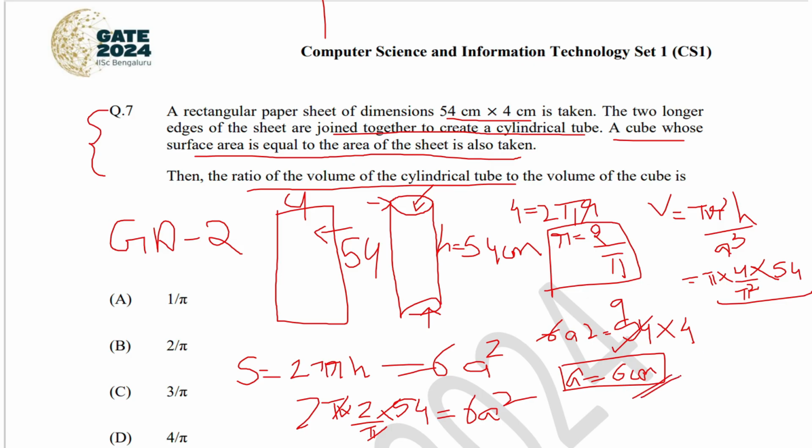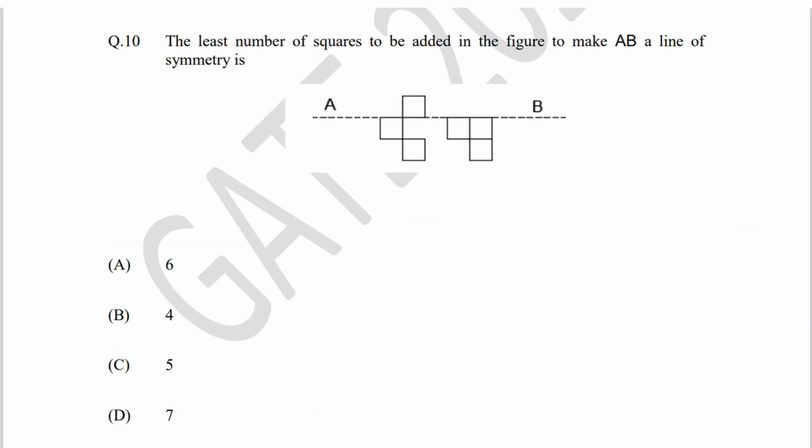So side of the cube is 6 centimeters, so a cube will be 6 into 6 into 6. We'll get the answer as 1 by pi. Hence option A is the answer.